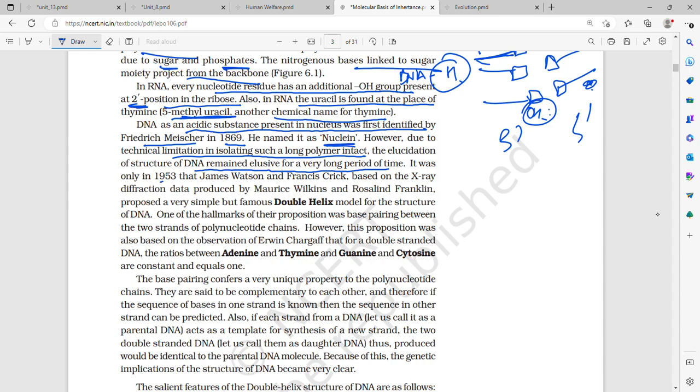It was in 1953 that James Watson and Francis Crick, based on the X-ray diffraction data produced by Maurice Wilkins and Rosalind Franklin, proposed the very famous and simple double helical model, or double helix model, of DNA. One of the hallmarks of the double helical structure proposed by James Watson and Francis Crick was base pairing between the two strands of the polynucleotide chain.